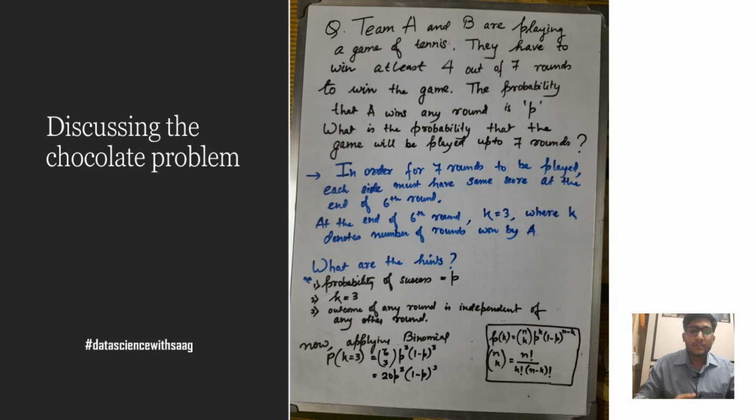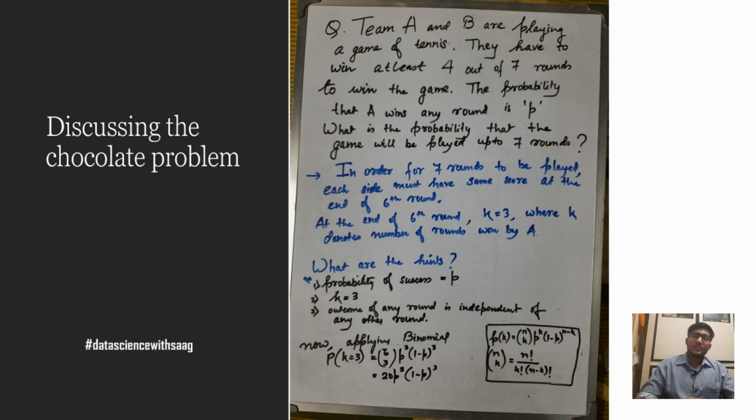So if any one side wins 4 games, the game ends there, and you have to win at least 4 rounds. In order for 7 rounds to be played, each side must have the same score at the end of the 6th round. Obviously, if any one side had more, then they would already be winning and the game would end there. However, in order that the seventh round be played, each side would need to have the same score at the end of the sixth round.